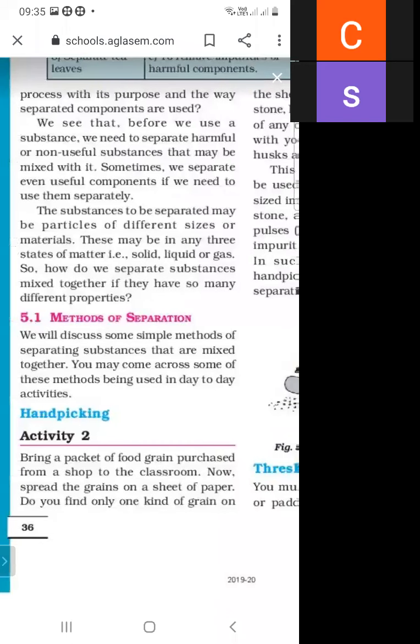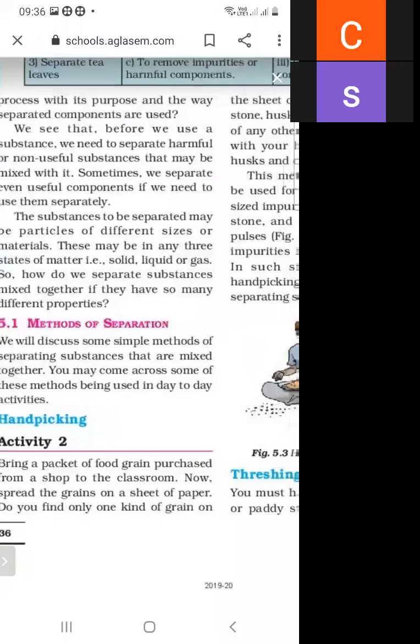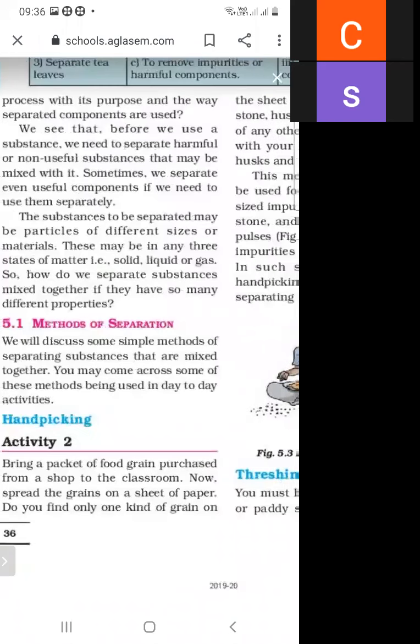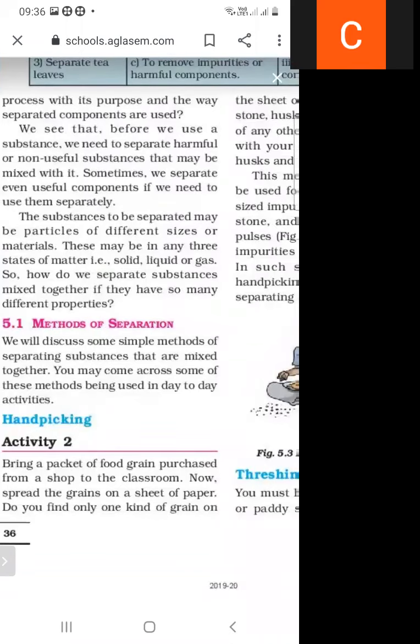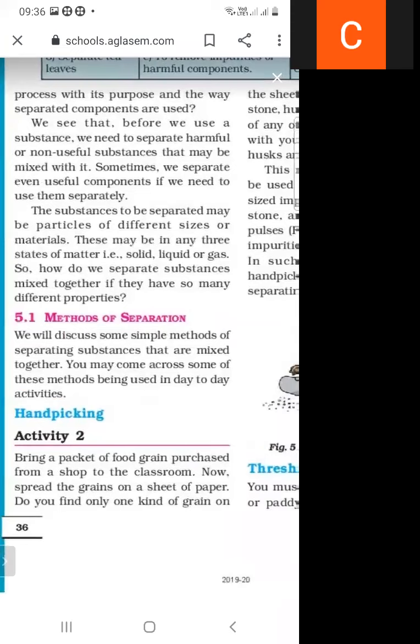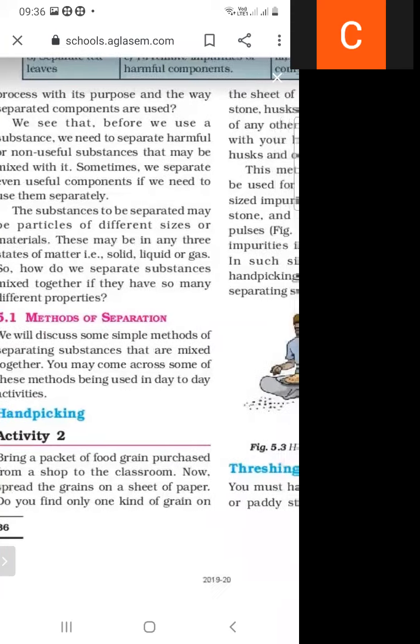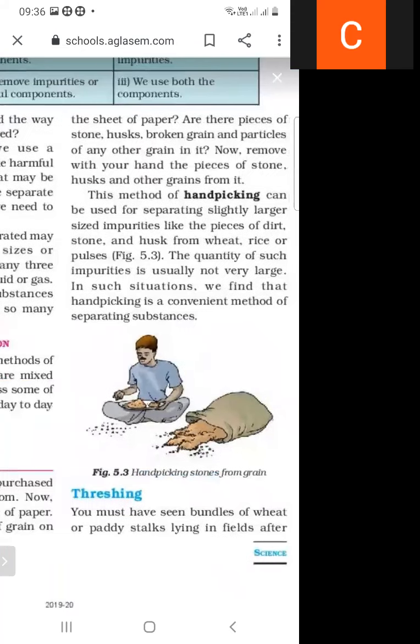The process of removal of impurities with the help of our hands is called hand picking. This is shown in figure 5.3.